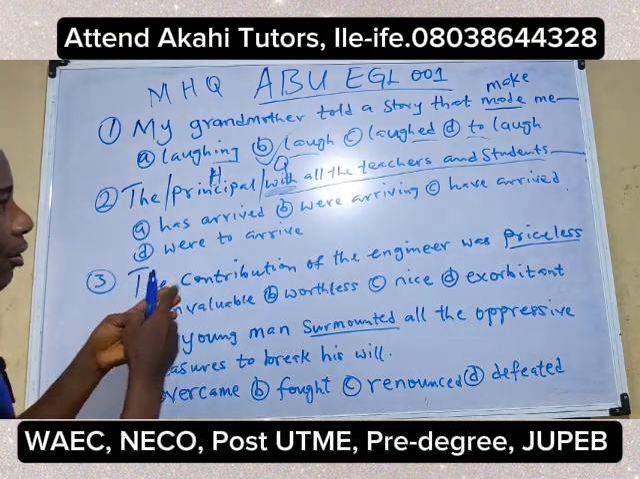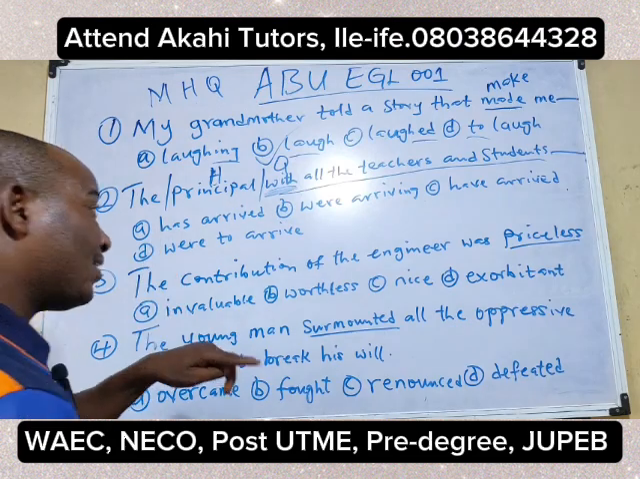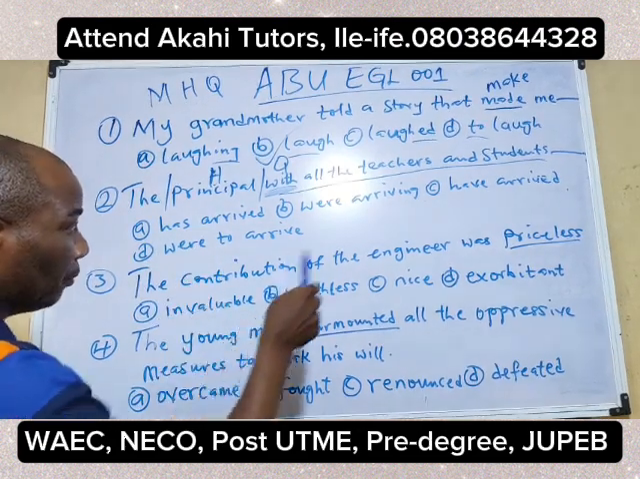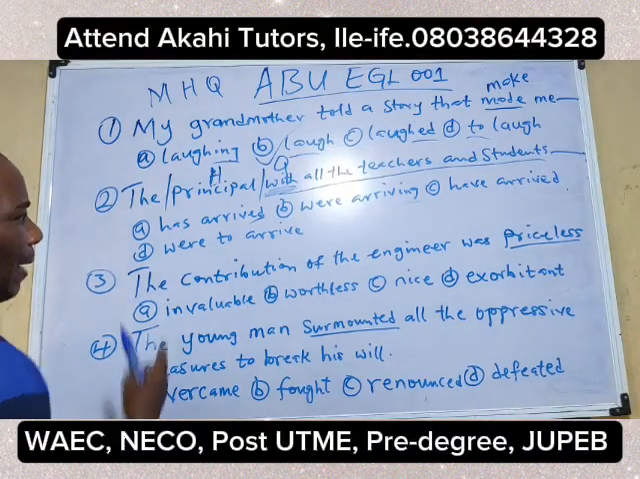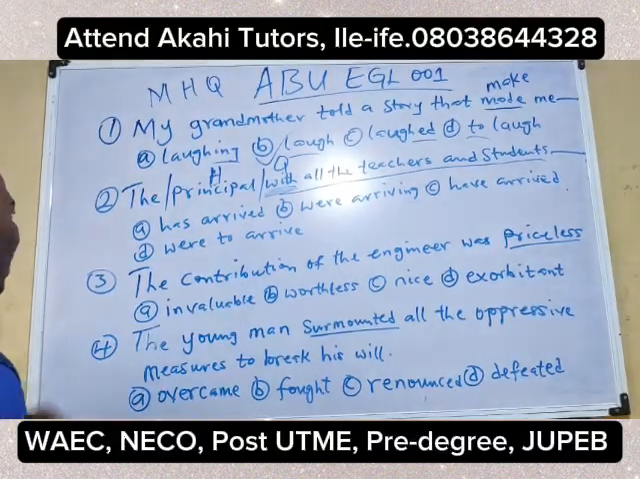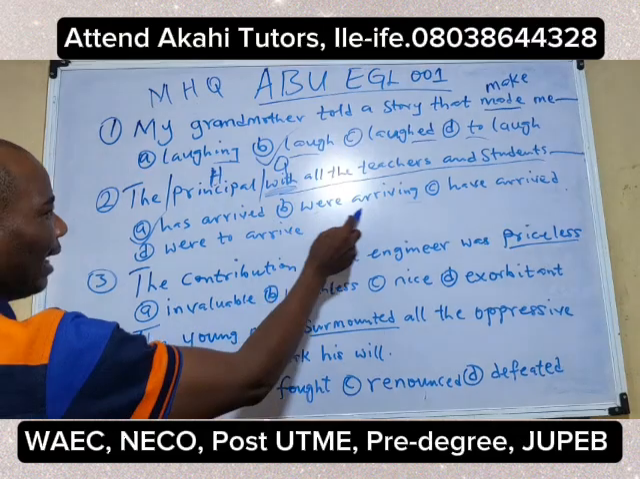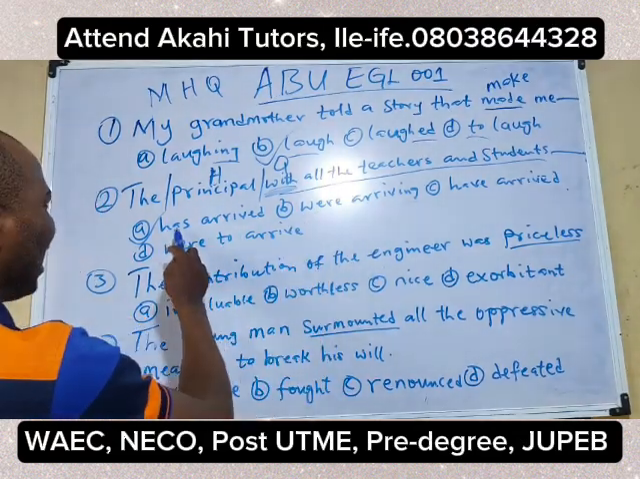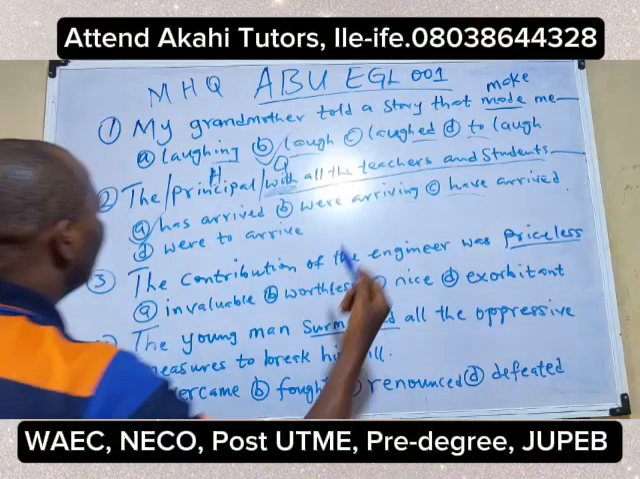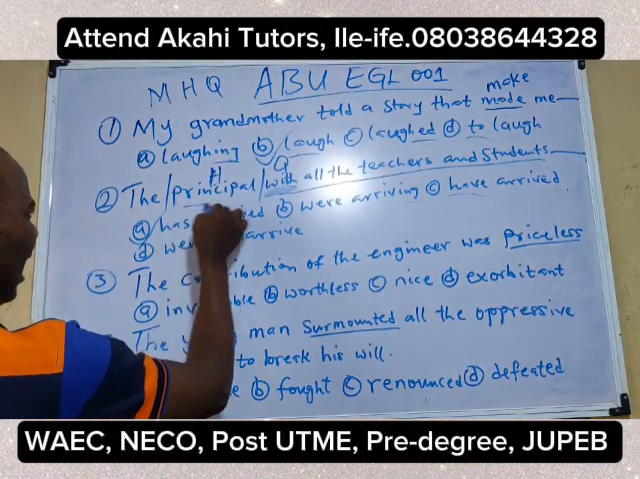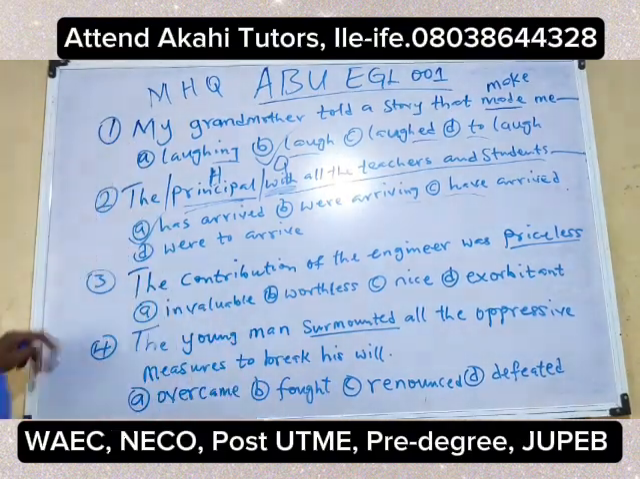We say whenever has or any of the auxiliary verbs have, had, or has is used, the next verb will be in past participle, not the ing form or past tense. This verb is also past participle and is past tense as well. So the correct answer is option A, has arrived, not were arriving, have arrived. We didn't go for have because the subject, the head word, is singular. Is that noted?